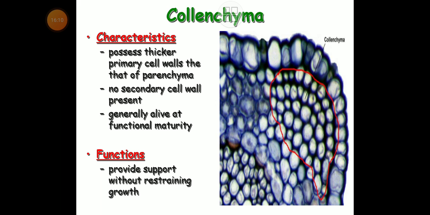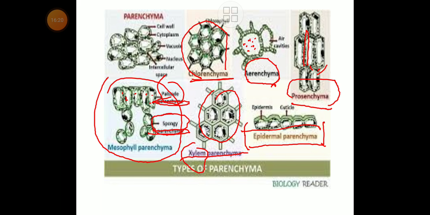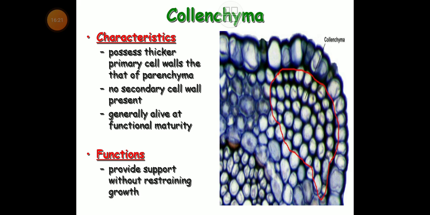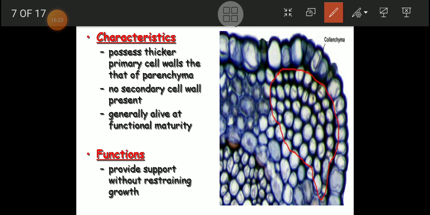Now, the second type of cell is collenchyma. Here we can see the collenchyma, and we have to look at some of its characteristics.